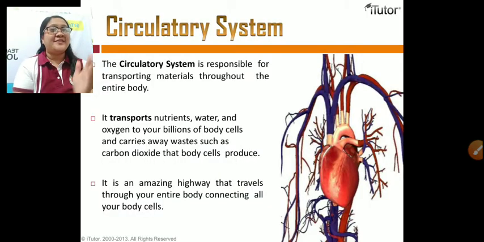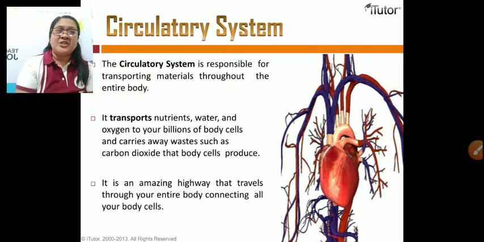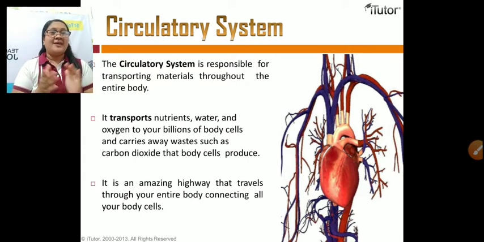When we say circulatory system, it is a system that is responsible for transporting materials throughout the entire body. It transports nutrients, water, and oxygen to our billions of body cells and carries wastes such as carbon dioxide that body cells produce. In short, the circulatory system is a transport system in our body.